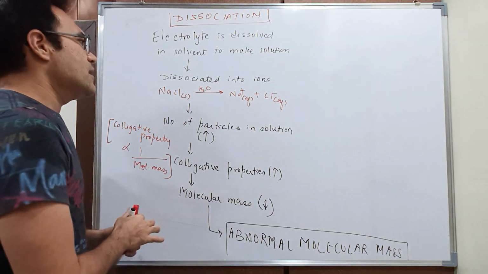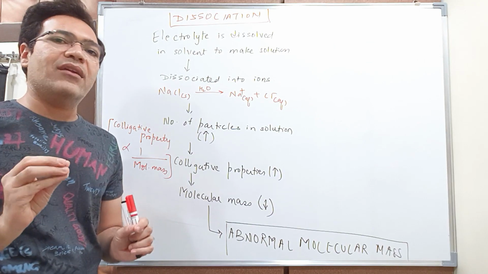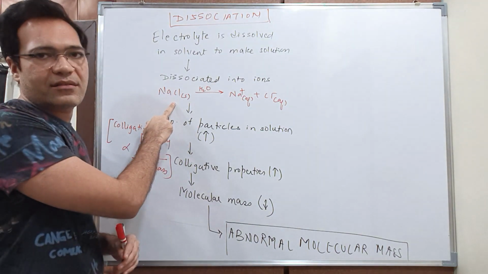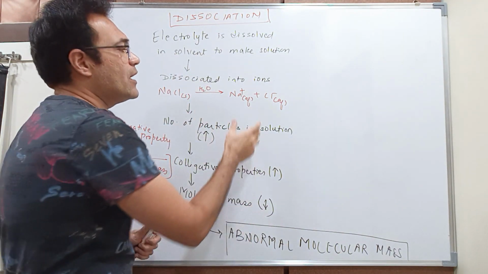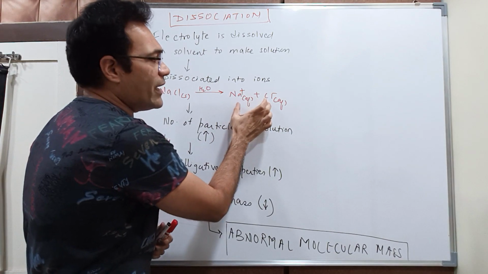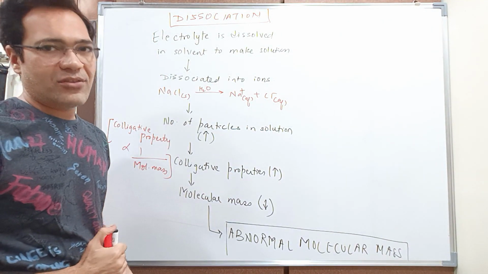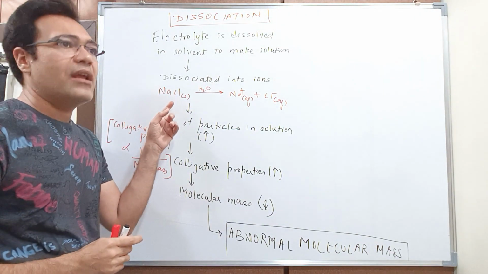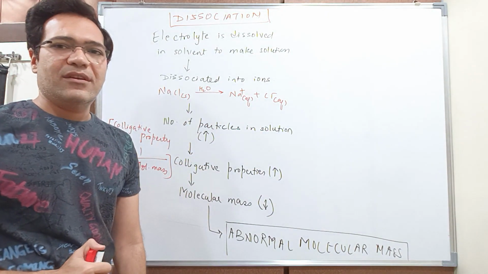For example, see students, when I add NaCl to solution, I am considering that I am adding only 1 mole of NaCl, correct? But as it enters the water and makes a solution, we actually get 2 moles of particles. So what we consider is that we are adding 1 mole of sodium chloride, but actually we are getting 2 moles of ions from it, correct?